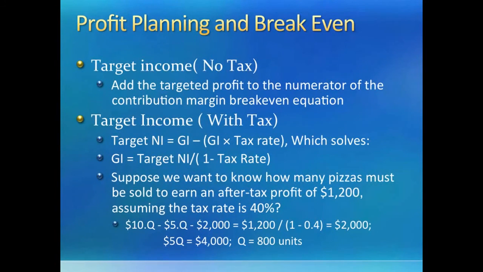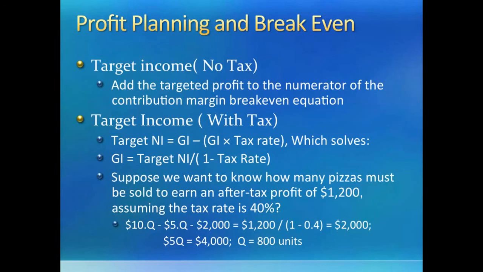Let us go a little deeper into profit planning with the help of the break-even point formula. We just saw that any target or desired profit when no tax rate is given can be incorporated into our formula. So we can solve for break-even point in units or in dollars. But what if you want to take home $1,200 a month but will have to pay a tax of 40% on whatever you earn? So now you want target income after taking out your tax. Once again, you can do it the short way by putting tax rate straight into the equation, or a long way by first converting the after-tax income number to a before-tax income number and then solving for break-even point.